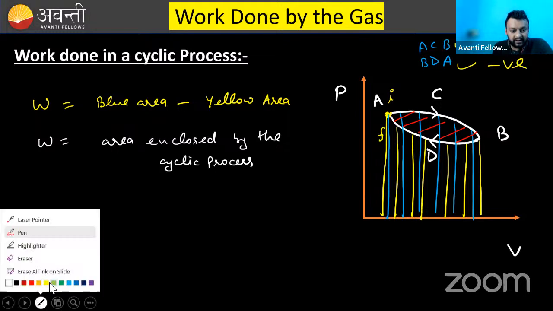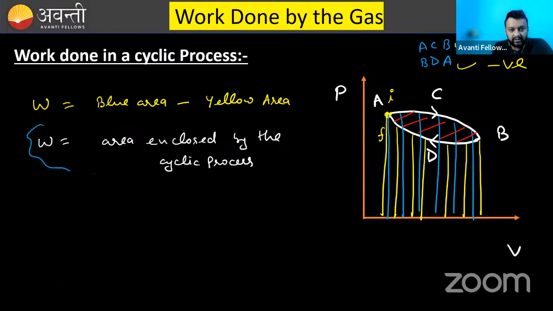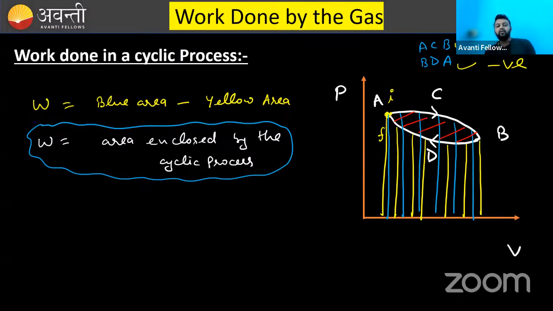So this is our punchline. What is the punchline? For a cyclic process, what will be the work done? Work done will be the area enclosed by the cyclic process. So if you can calculate this area, you will get the work done. Now there are two more punchlines that I will describe here.